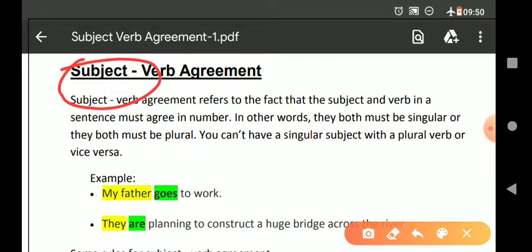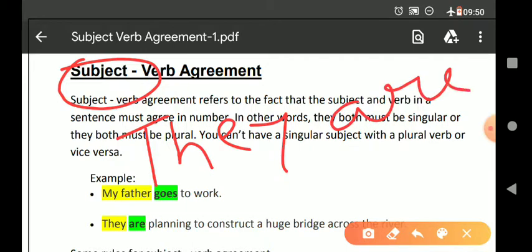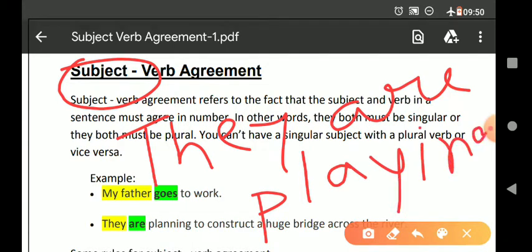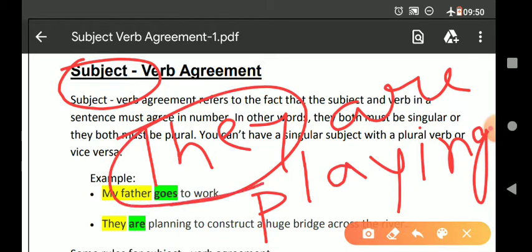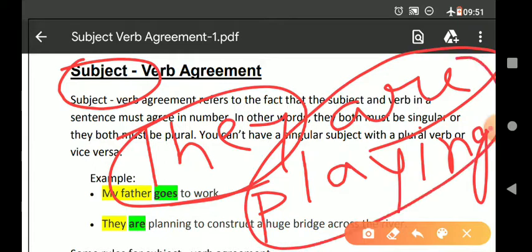Now, what is subject? In any sentence, the part which we speak about is called subject. Let's take a simple example: they are playing. So here, about which we are talking, they. So they is the subject. And what is verb here? Are playing.